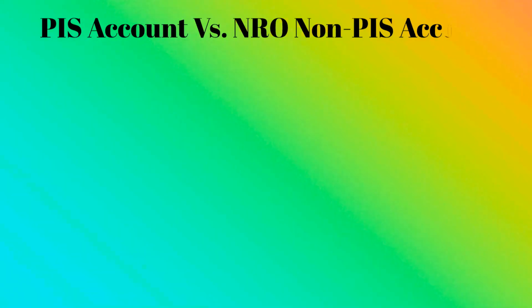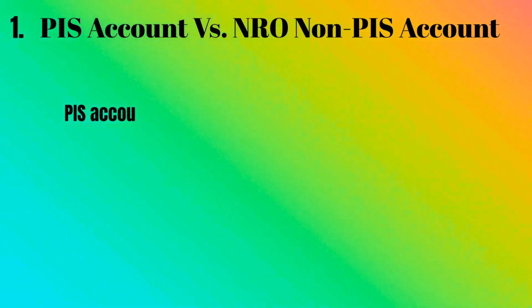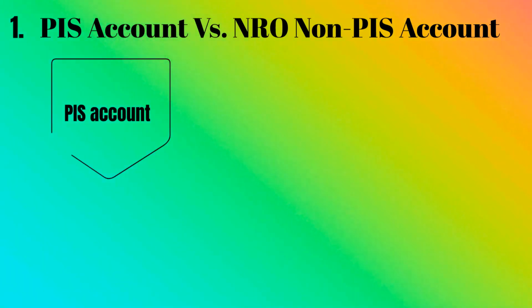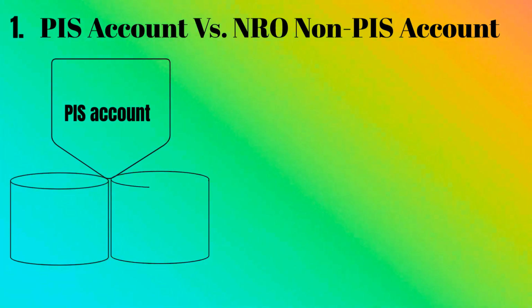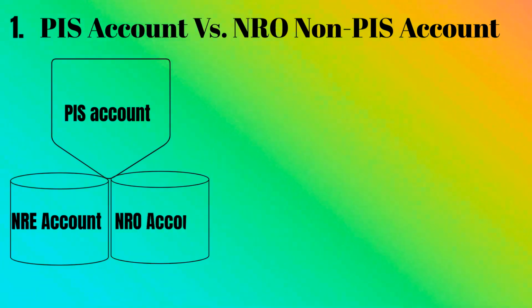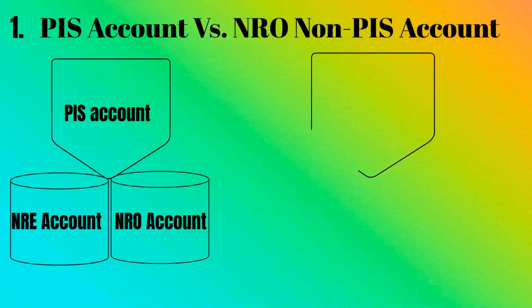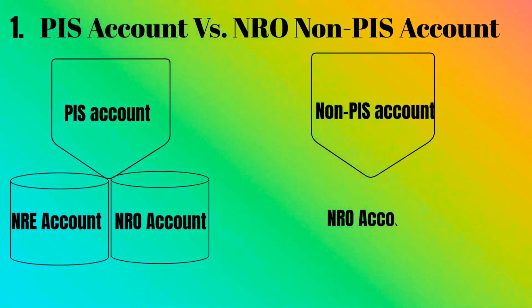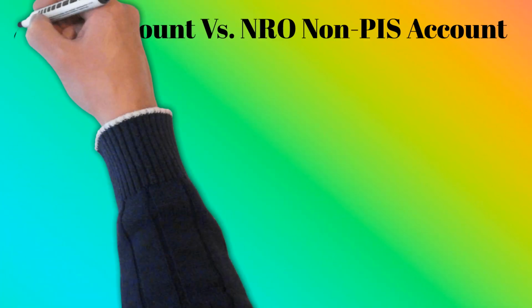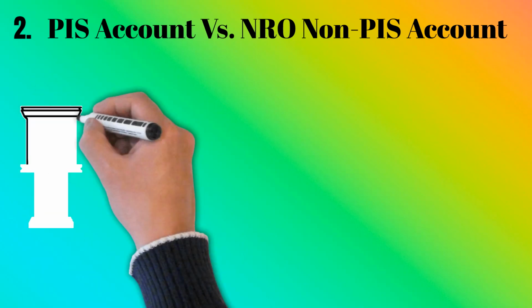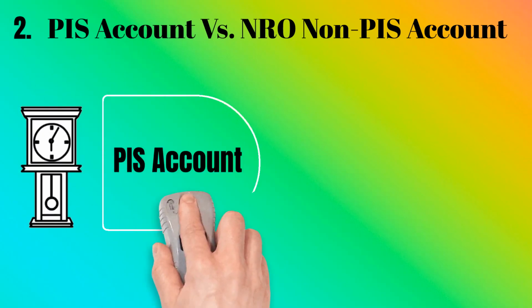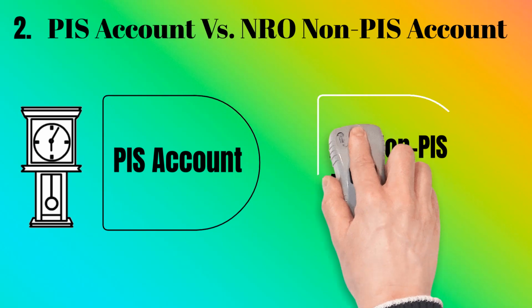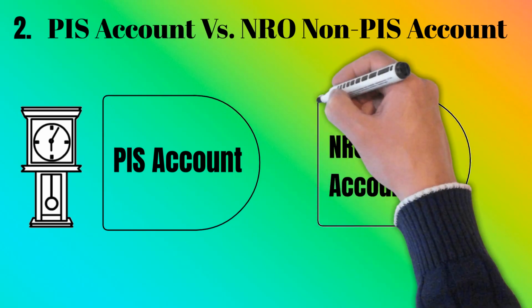Now, we can try to understand the difference between a PIS account and an NRO non-PIS account. For opening a PIS account, you can use your NRE or NRO account. But for opening a non-PIS account, you can use only an NRO account. Opening an NRE or NRO PIS trading and Demat account generally takes 7 to 8 days. But an NRO non-PIS account can be opened within a day.